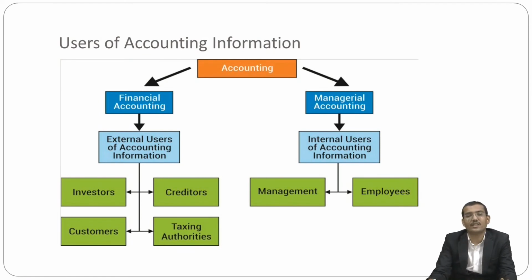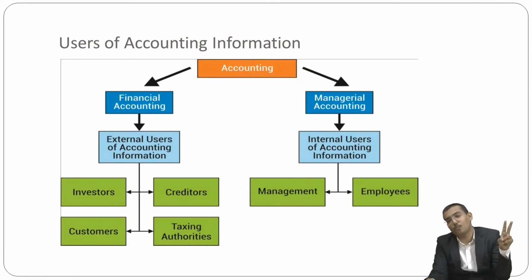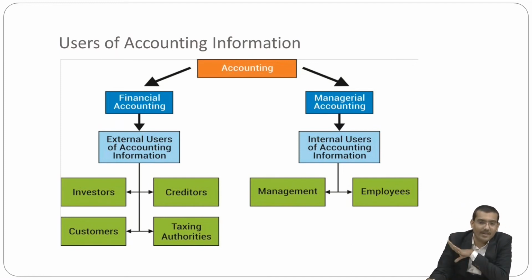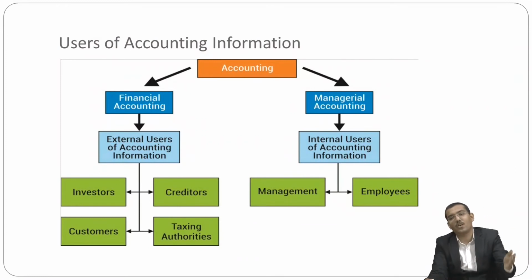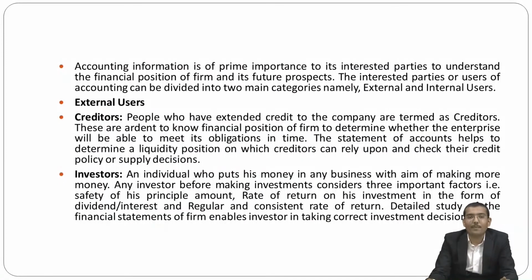In the internal users, there are two groups: management and employees. And in the external users, there are investors, creditors, customers and taxing authorities, or we can say the government also. So these are the users of the accounting system.